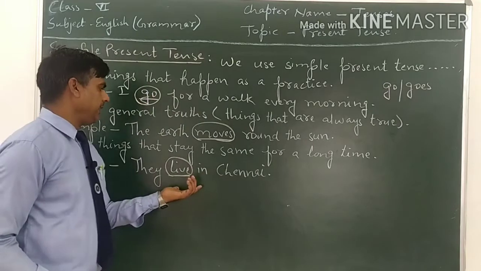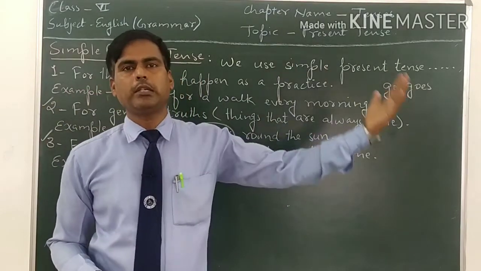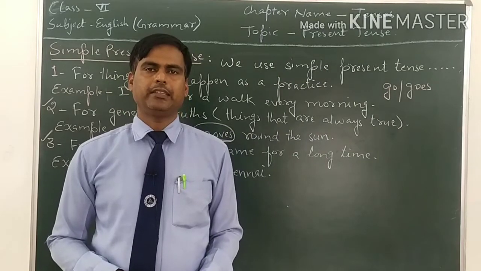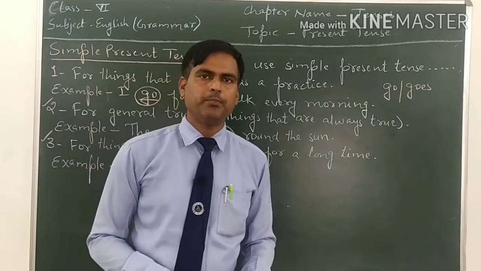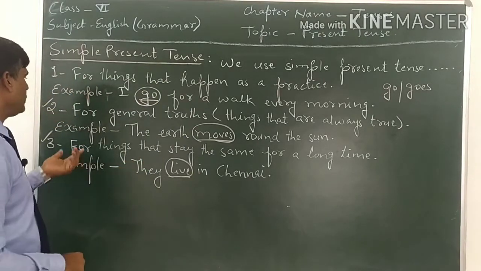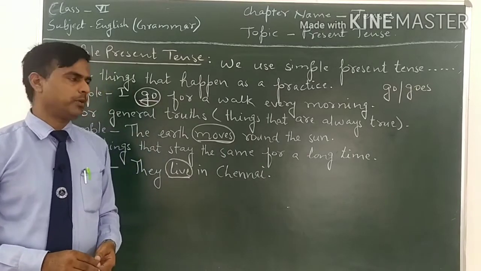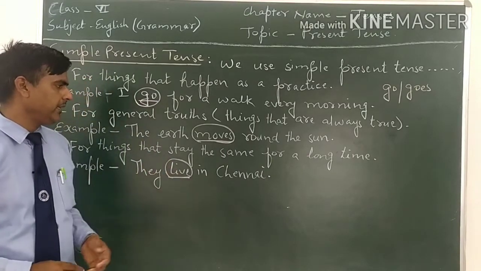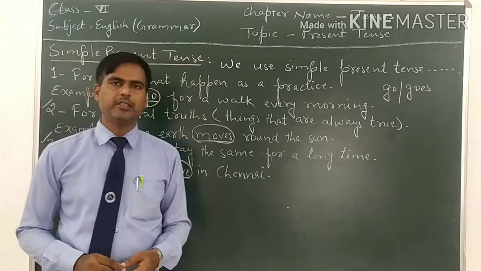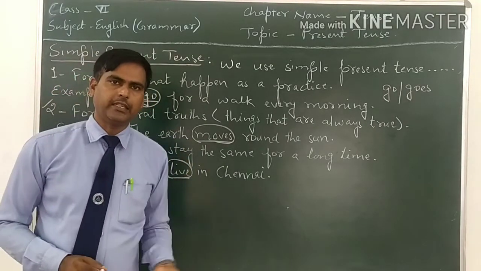They live in Chennai. It means they have been living in Chennai for a long time. That's why we use simple present tense in this sentence. So for the things that stay the same for a long time, we use simple present tense. They live in Chennai. वो चेन्नई में रहते हैं. It means they are staying in Chennai for a long time.